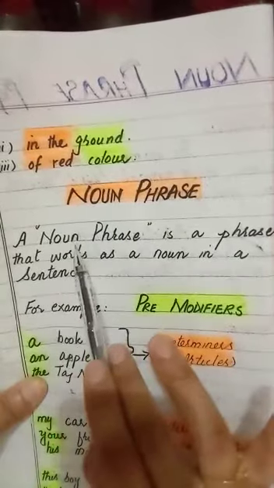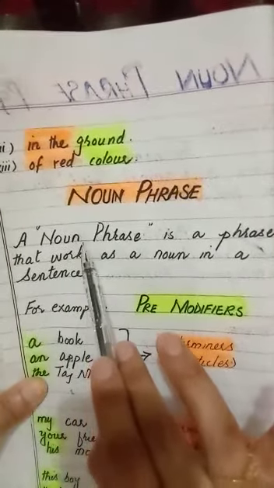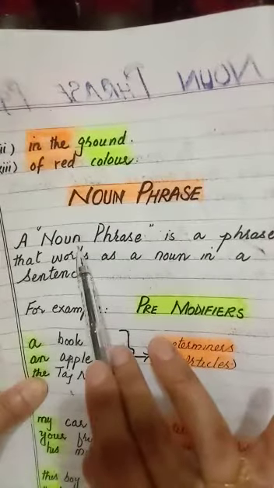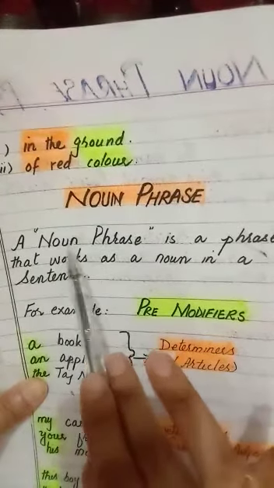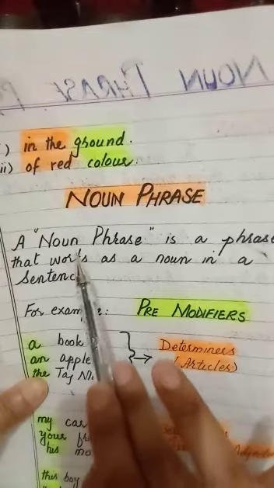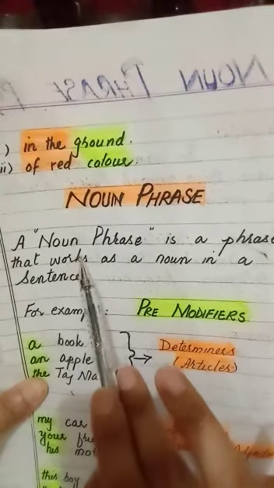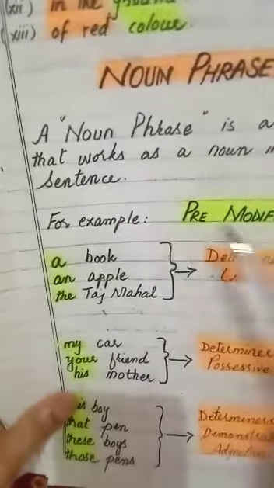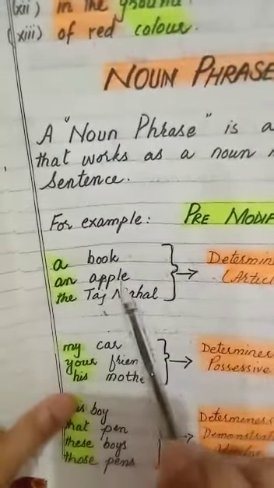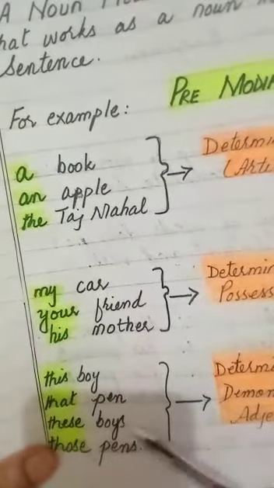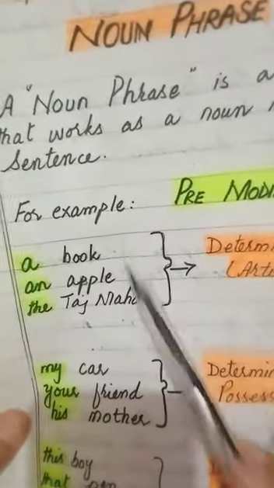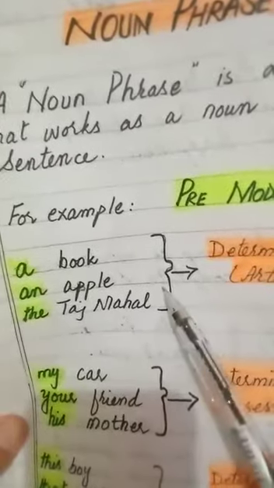Like if I say a book, a book. Book is a noun, but if I make addition of a with that, that will be a noun phrase. And a book, both the words, which is the group of words, they will perform the function of noun in a sentence. Okay, see the examples here. A book, an apple, the Taj Mahal. My car, your friend, his mother. This boy, that pen, these pens, those pens. Okay, dear students, you can see that book, that is a noun. Apple, that is a noun. Taj Mahal, that is a noun.